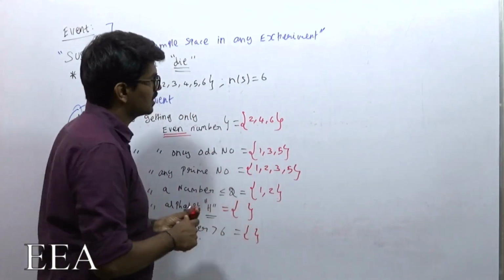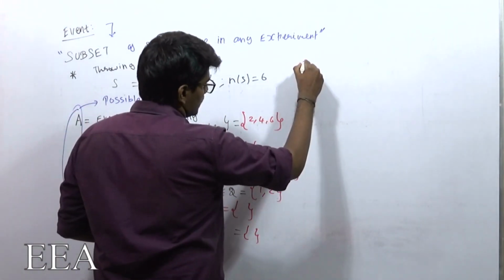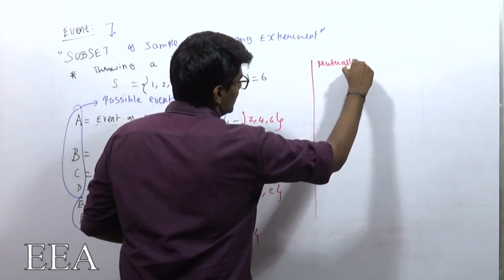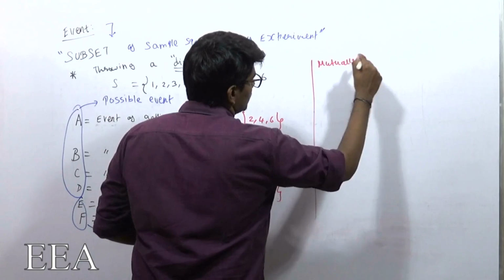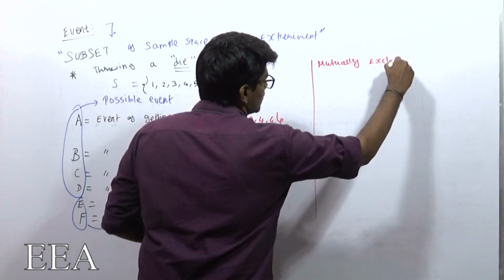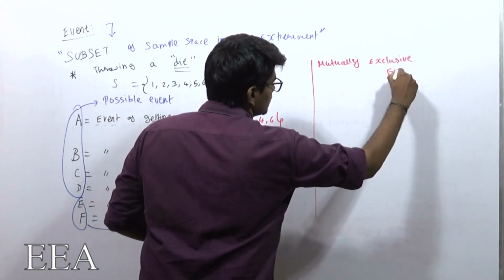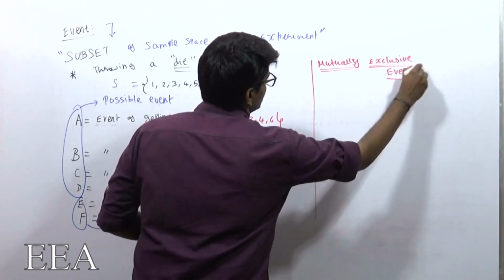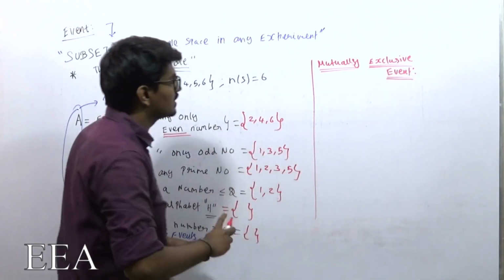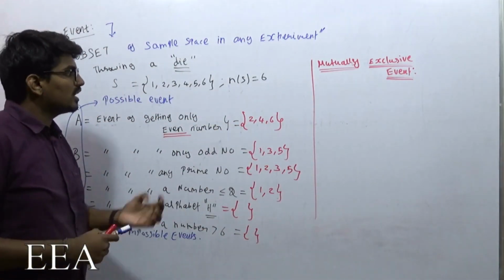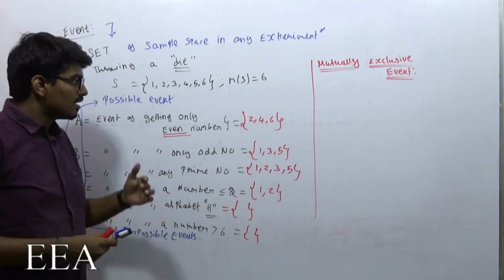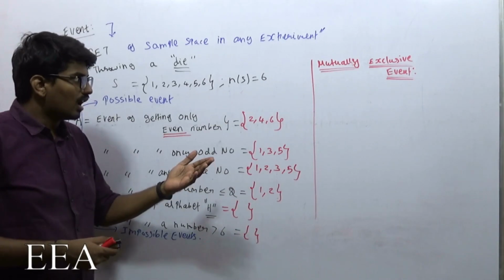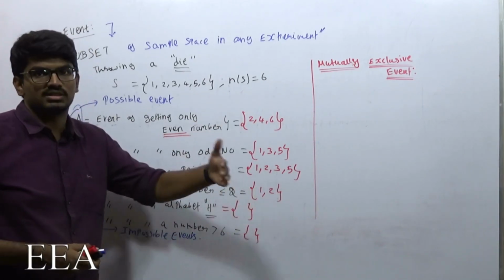Next we will discuss mutually exclusive events. So what does it mean by a mutually exclusive event? Mutually exclusive means there is no possibility of getting the same terms in two events.